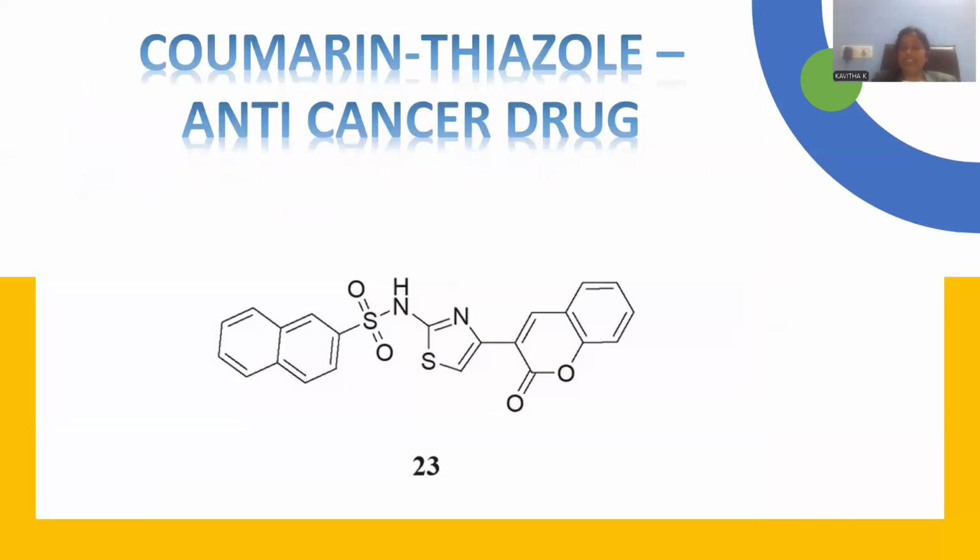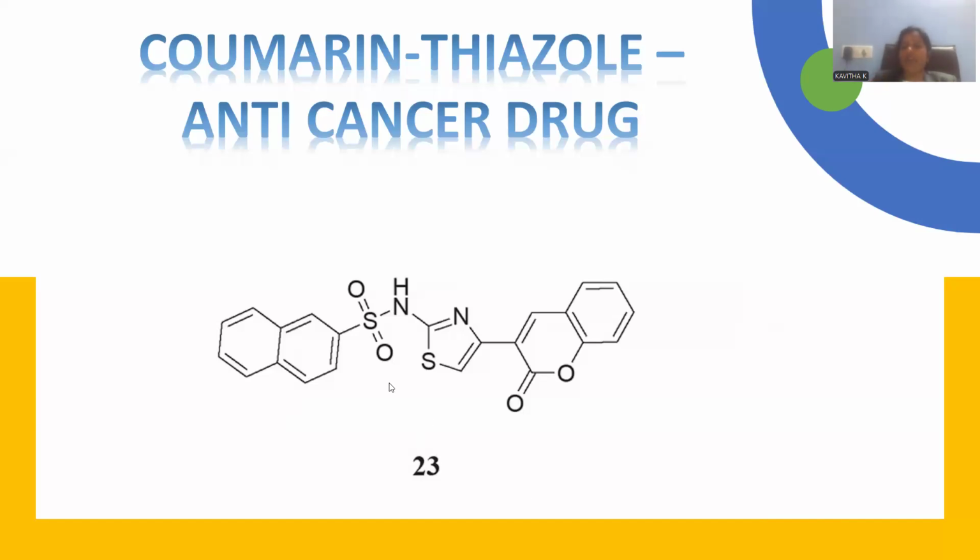Coumarin thiazole anti-cancer drug: you can clearly observe a coumarin moiety in direct contact with thiazole, and here is the naphthalene moiety, and another potent pharmacophore, S double bond O NH. This is a sulfonamide we can designate. These components are individually pharmacologically effective, and when all these scaffolds exist together in the same molecule, their activity is amplified many fold.